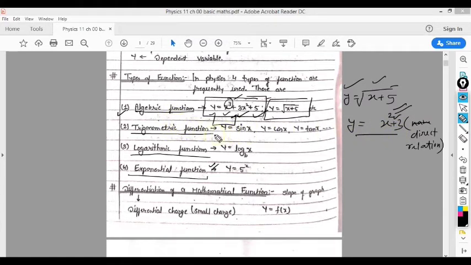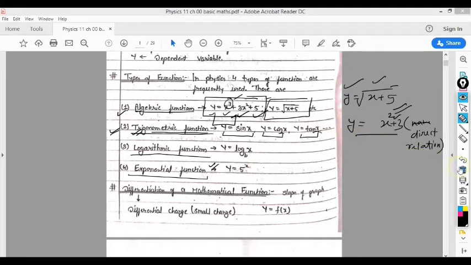If I take the second type of function, the trigonometric function, then trigonometric functions are given in this form: y equal to sine x is an example, y equal to cos x is another example, and y equal to tan x is another example.